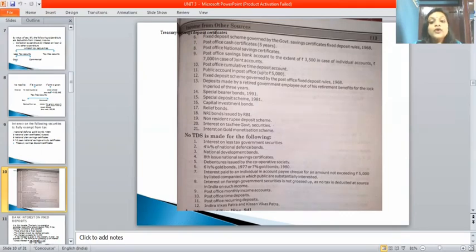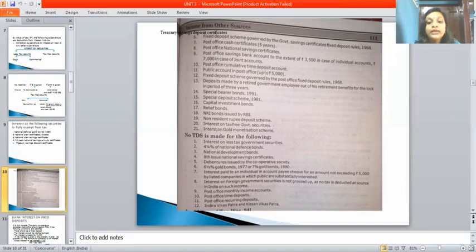Next one is post office accumulative time deposit amount. Next, public provident fund amount in post office up to 5,000. Fixed deposit schemes governed by the post office fixed deposit rules, 1968. Deposit made by a retired government employee out of his retirement benefits for a lock-in period of 3 years.